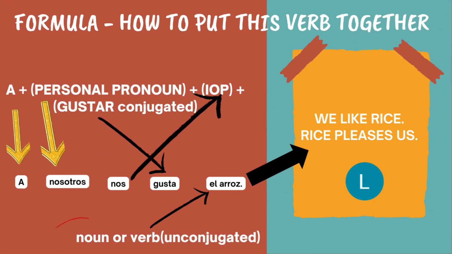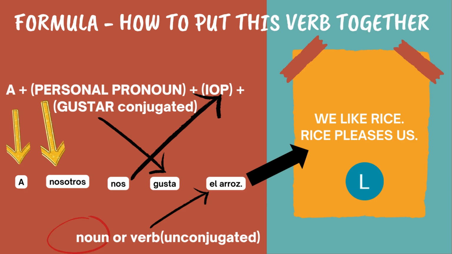Okay, so to understand this better, there's a lot to unpack in the next few slides. So stick around and hold on. There's kind of a formula that can help us put this verb together. And so if we know this formula, it will definitely help us keep an order. First, you start with the letter A. Then you add a personal pronoun.